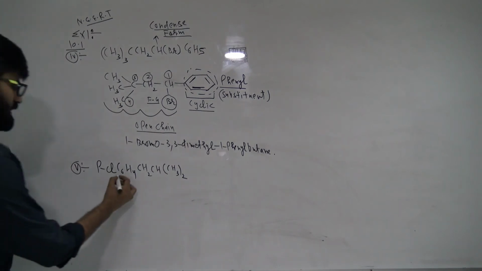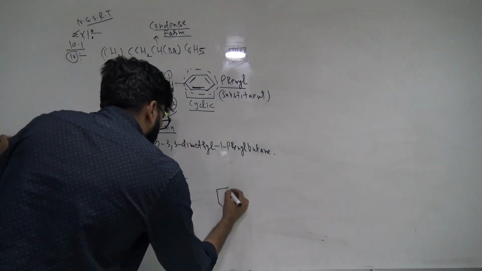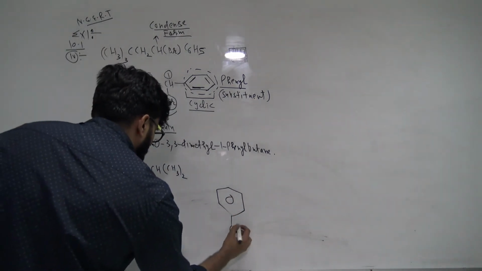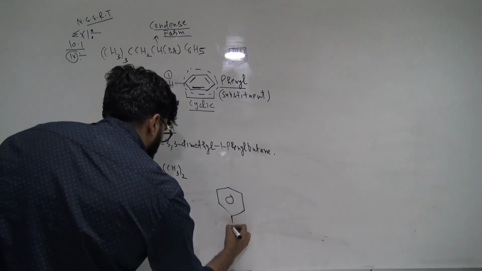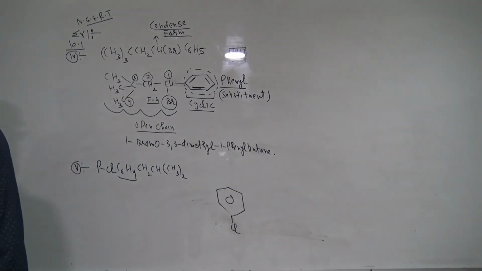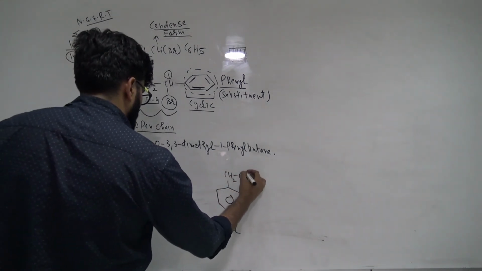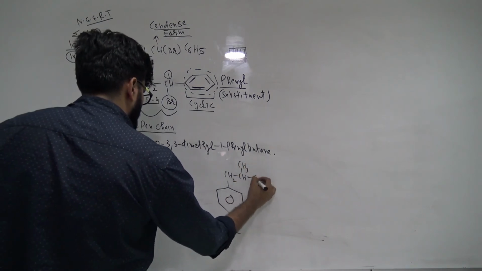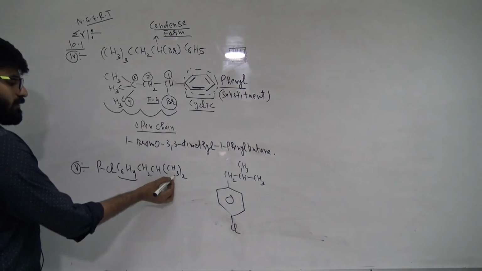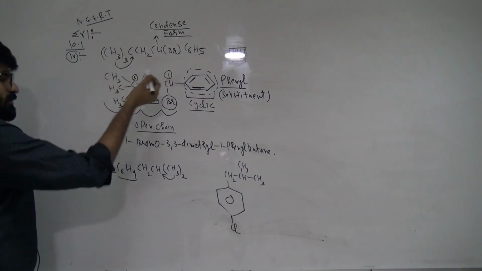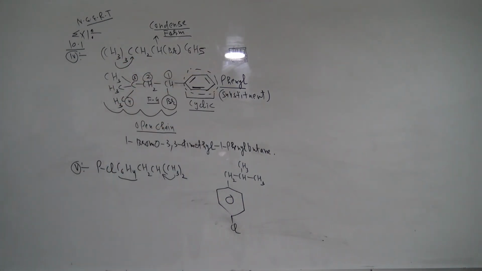So listen, whenever I see C6H4, the first thing that comes to my mind is benzene. You always draw benzene first. At the para position, this is your para position, and at the para position there will be chlorine, right? And then these groups CH2, CH, CH3 and CH3. Are you getting my point? Whatever you write in the bracket will be associated with it. If it is in front, it is also associated with the back element. So can we write it like this? CH2, CH, okay, good.